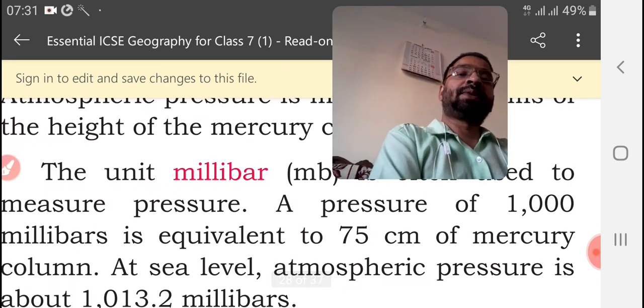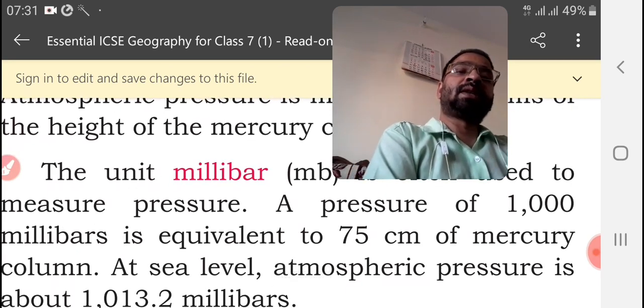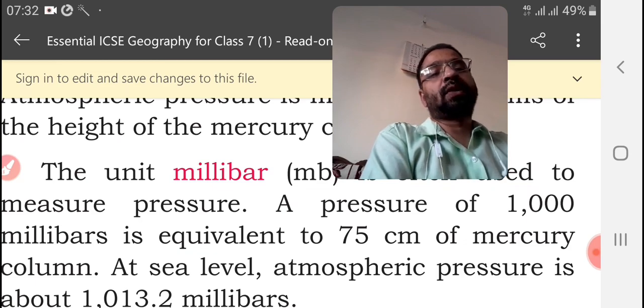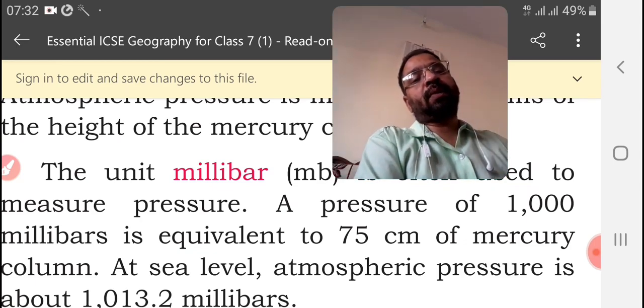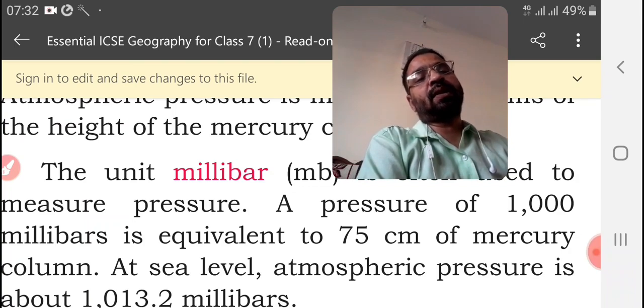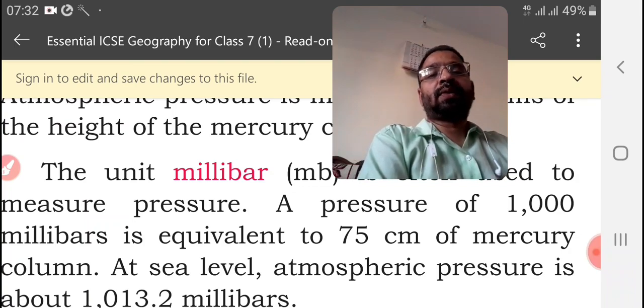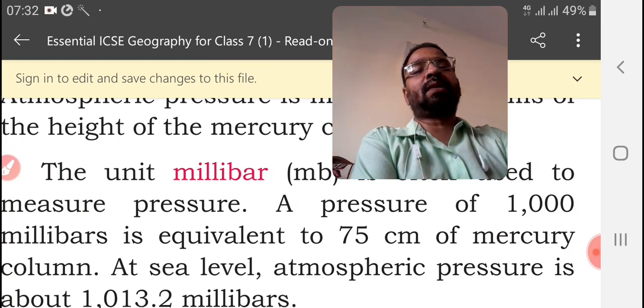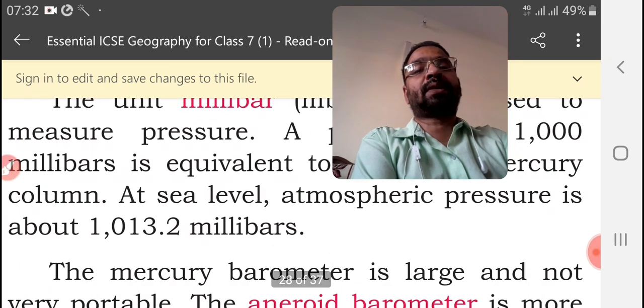If you divide 1000 by 75, then you will get the value for 1 centimeter. So at sea level, atmospheric pressure is about 1013.2 millibars.